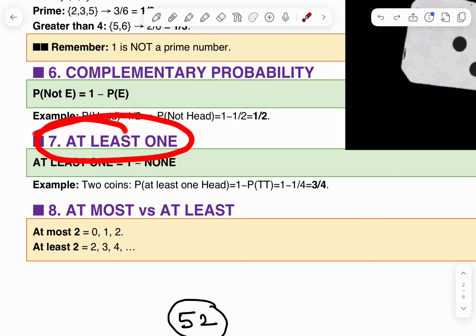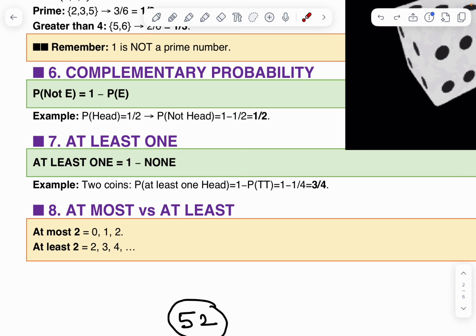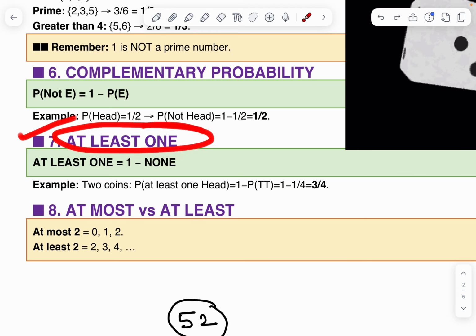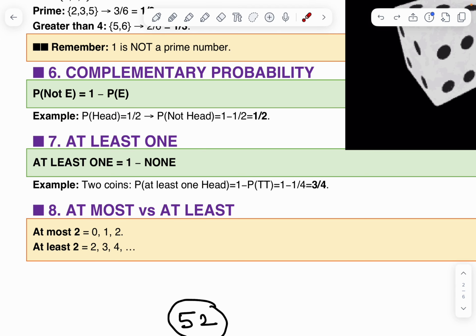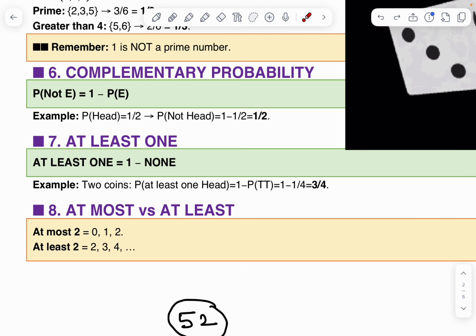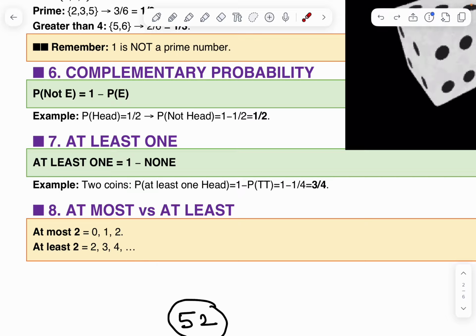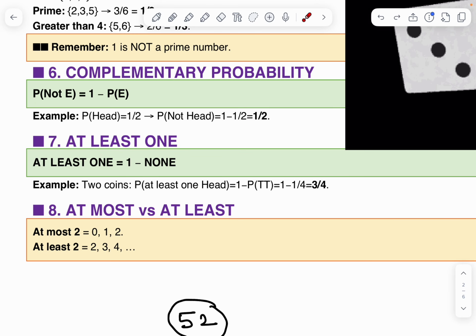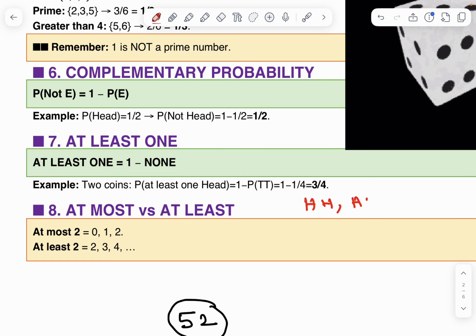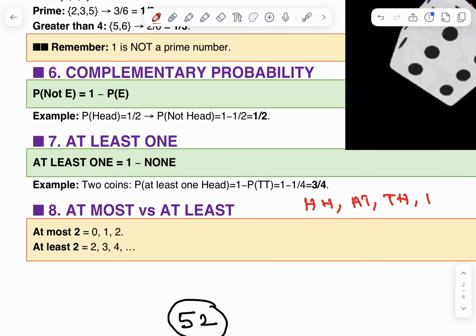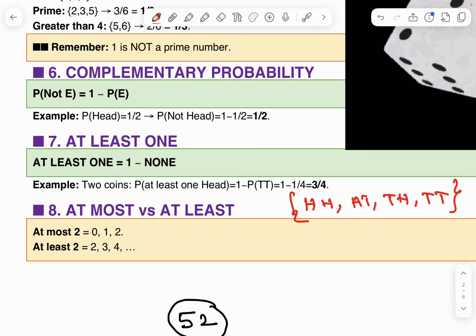At least 1. You can observe this is the most important. Suppose you are throwing 2 coins. You can observe here head head, head tail, tail head, tail tail.